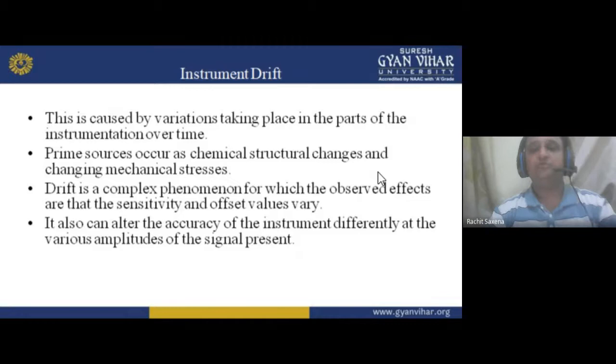If changes occur in the chemical structure or mechanical stresses, we can say it is a structural change, or instrument drift. Drift is a complex phenomenon, for which the observed effects are that the sensitivity and offset value vary.